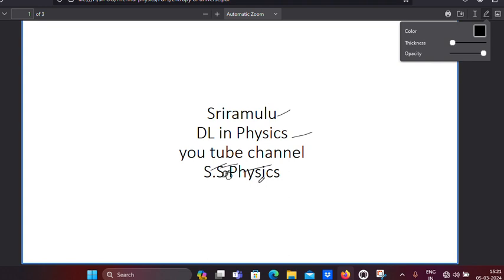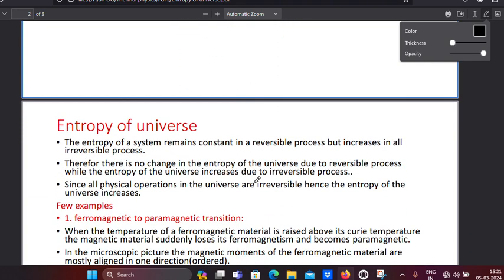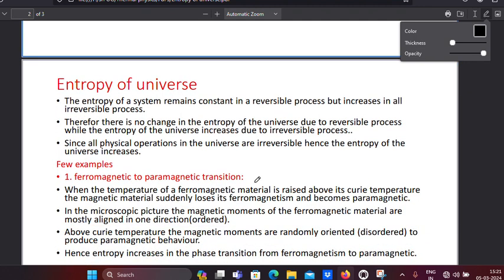Okay, let me explain today's topic: entropy of the universe. Whether it increases or decreases, that is what we have to know here. The entropy of a system remains constant in a reversible process but increases in all irreversible processes. So already we have learned the entropy of a reversible process cannot change, but the entropy of an irreversible process always increases.